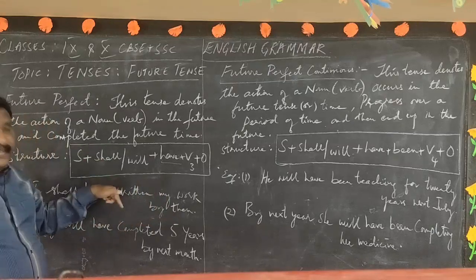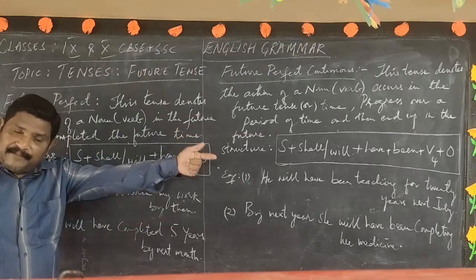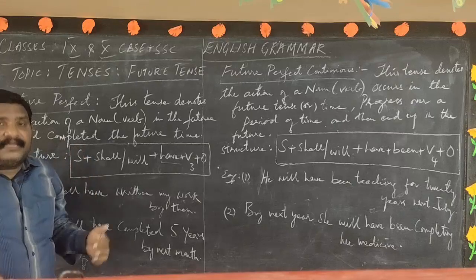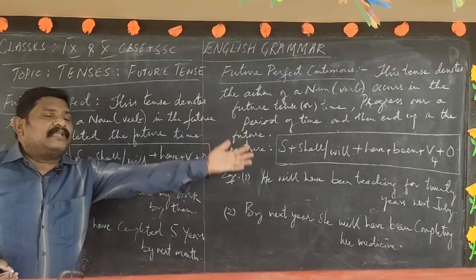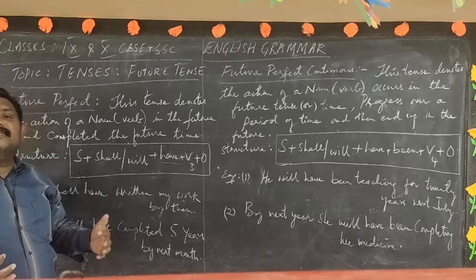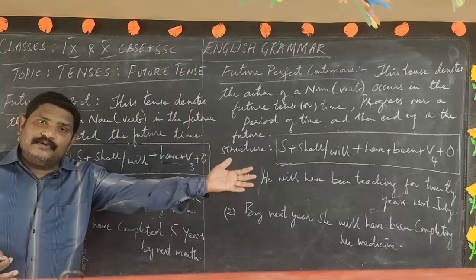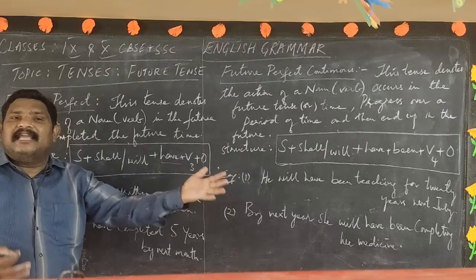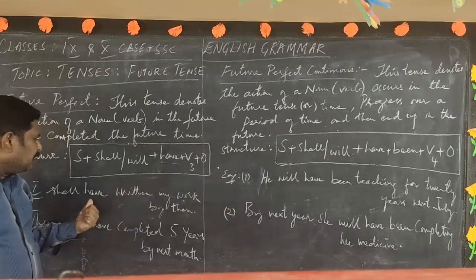So, staying in the present time, expecting the future work, that is again future perfect. The same meaning over here.